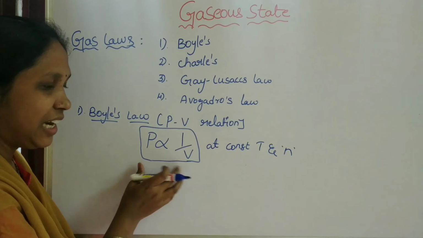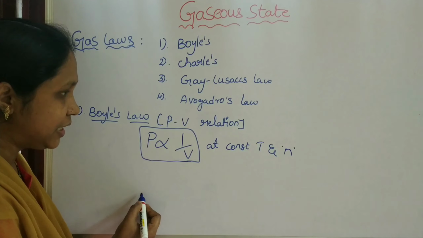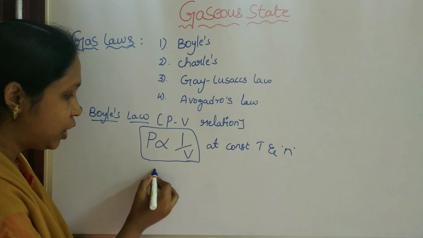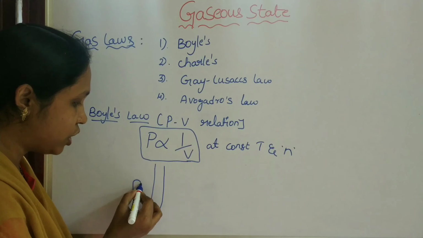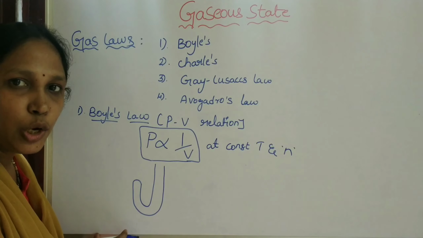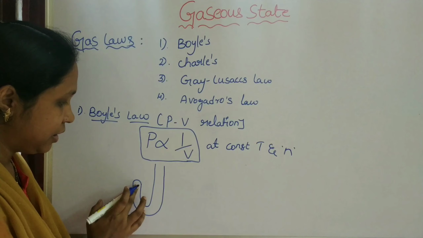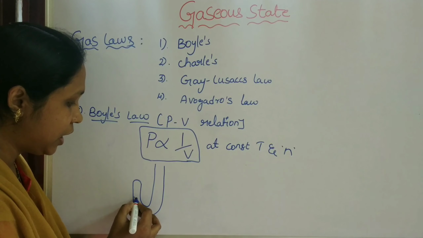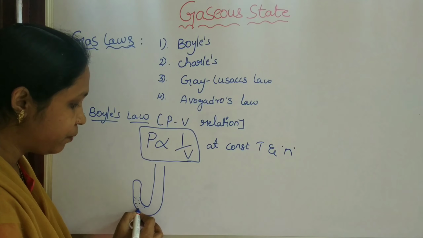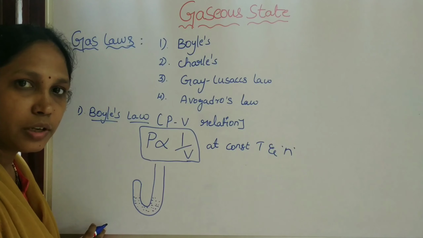Here, the relation is explained by an experiment, taking a U-shaped tube where one limb is shorter and the other is longer. The longer one is exposed to the air and the shorter one has a gas. First, the U-shaped tube is partially filled with mercury.